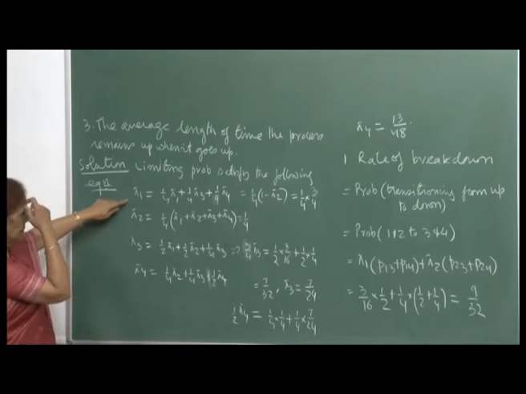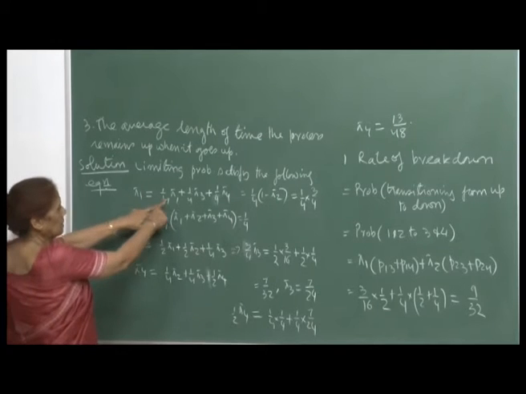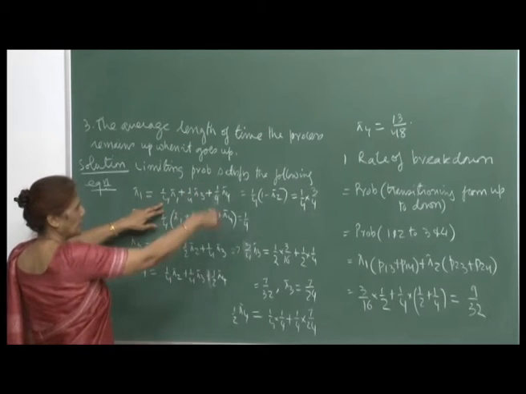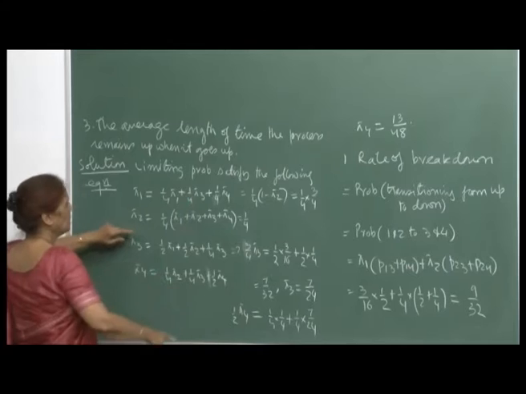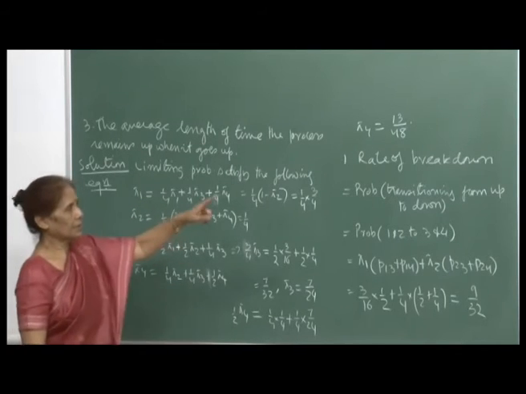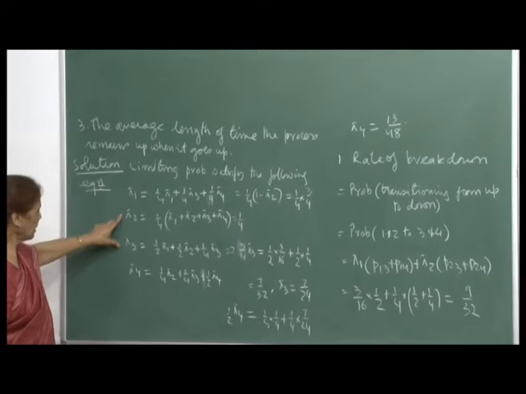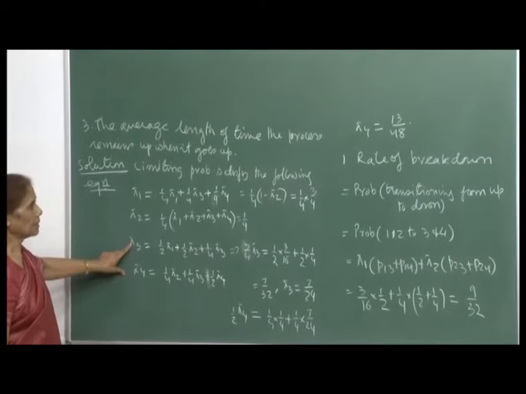So, we write down the equations for finding the steady state probabilities. So, pi 1 is equal to pi 1, pi 2, pi 3, pi 4 times the first column, so you get this equation, then pi 2. You can just by looking at the transition matrix P see that these are the 4 equations that we will obtain, right.